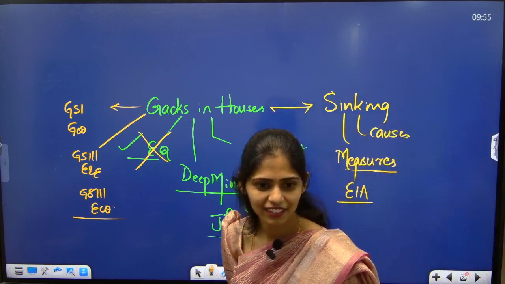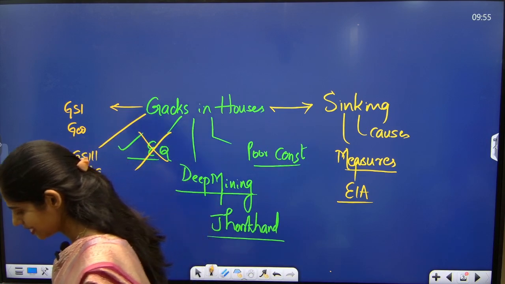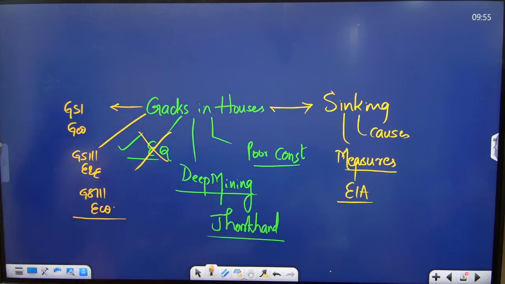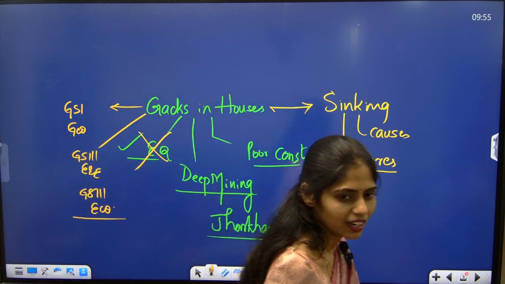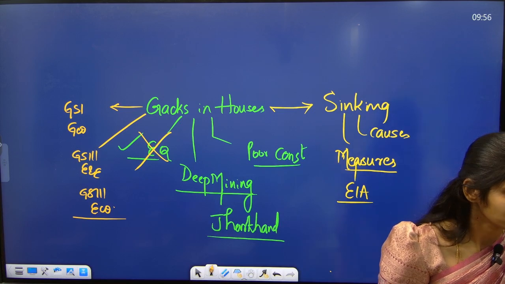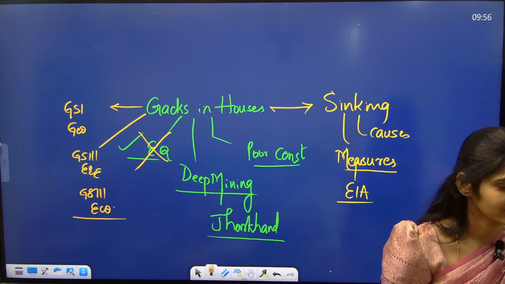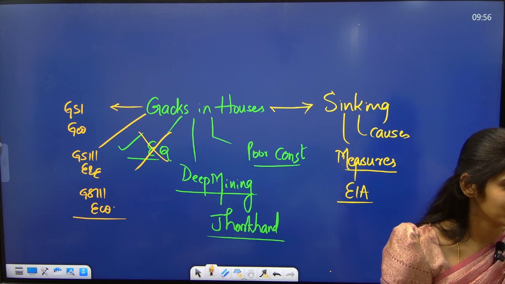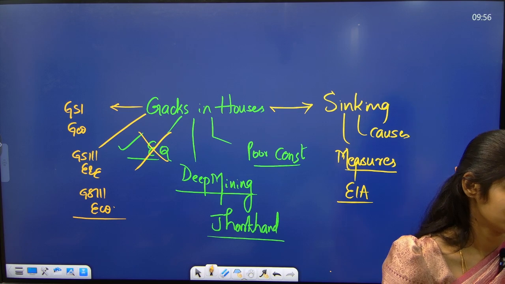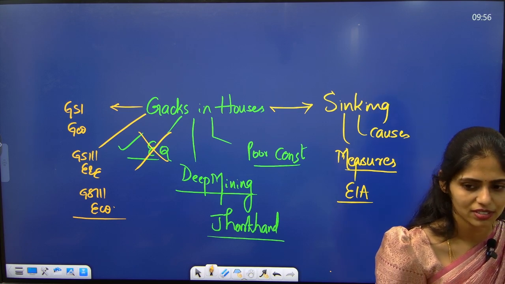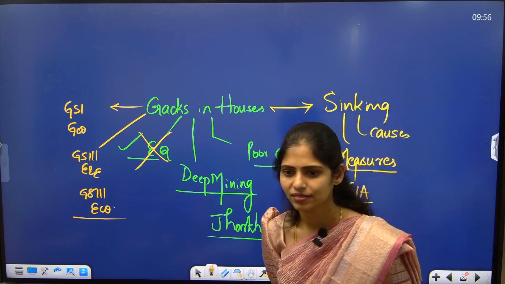Agriculture? Primary, secondary, tertiary, quaternary, quinary. Fine. Agriculture and allied sector comes under primary sector. Check it once. Which sector is this mining?